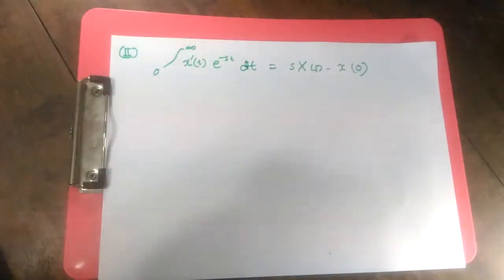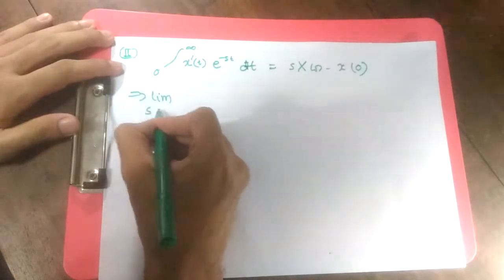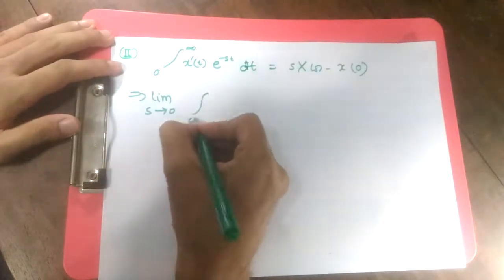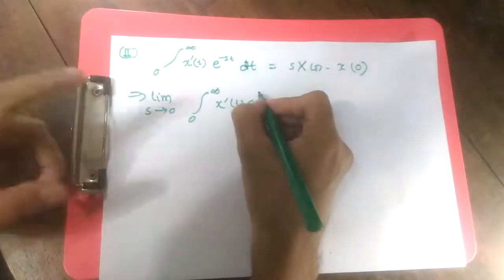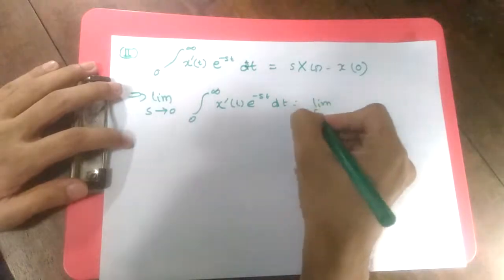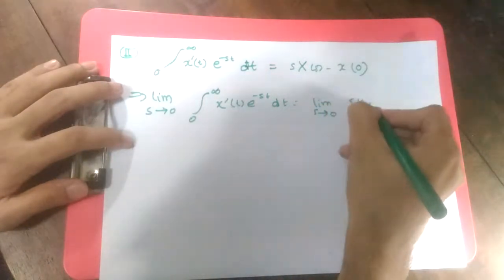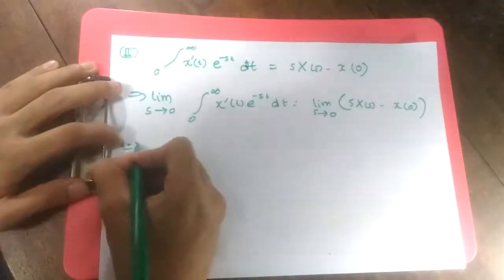We have derived this in the last video. Now if we take the limit s tends to 0 on the integral of x prime t e to the power minus st dt, and on the other side s X of s minus x of 0, then what do we get?